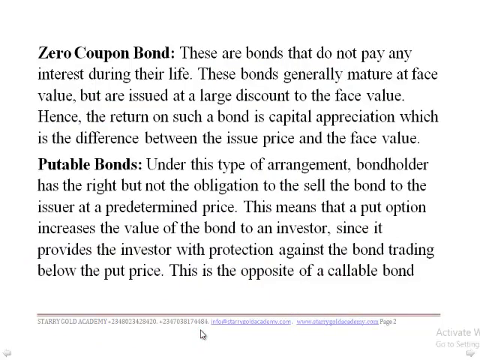Let's move on. Another thing we need to understand is zero coupon bond. What is a zero coupon bond? These are bonds that do not pay any interest during their life. They don't pay any, that's why we call it a zero coupon bond, or what we can refer to as a no interest bond.